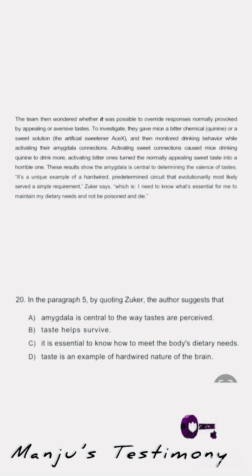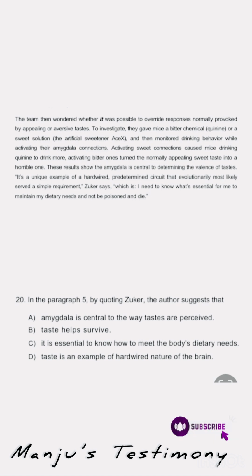We already read the first two sentences for the last question, right? So this is also from the same paragraph. So now let's read the options. Option A, amygdala is central to the way taste are perceived. Option B, taste helps survive. Option C, it is essential to know how to meet the body's dietary needs. Option D, taste is an example of hardwired nature of the brain.